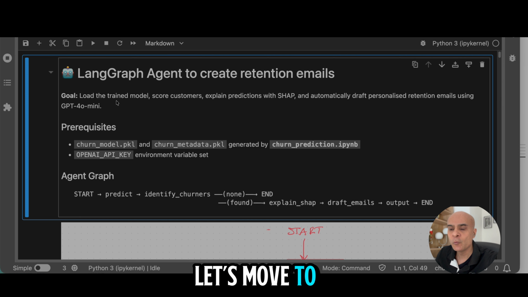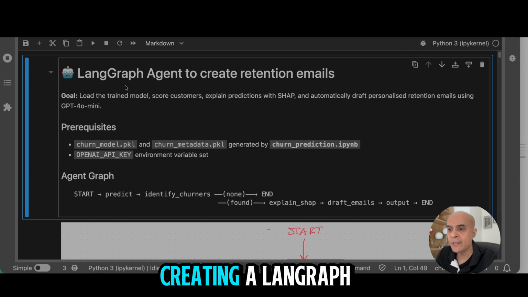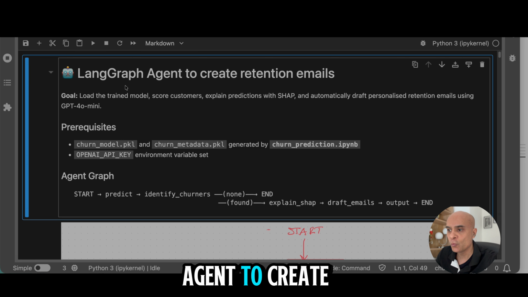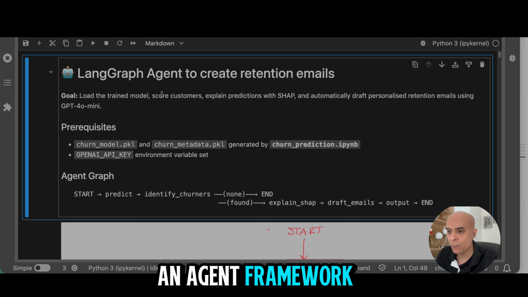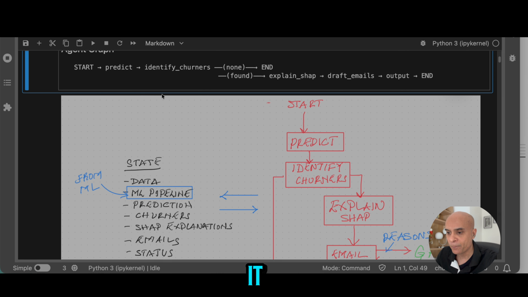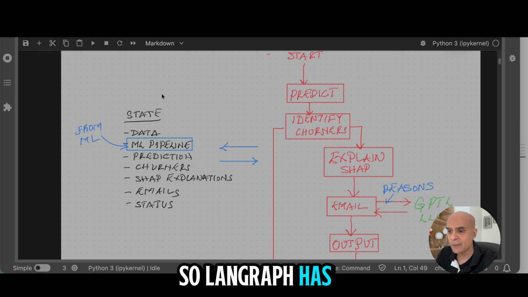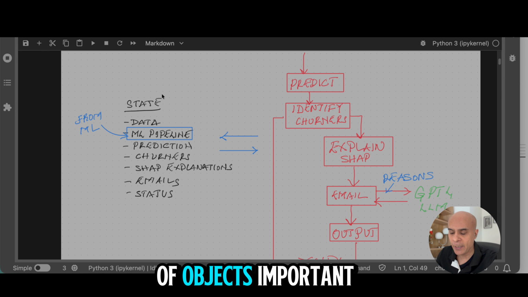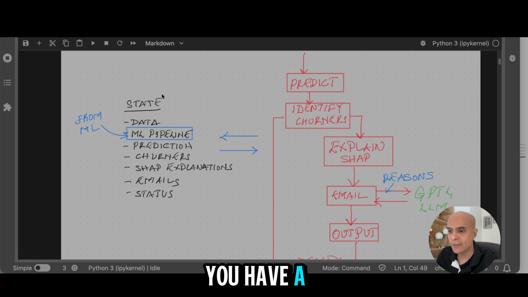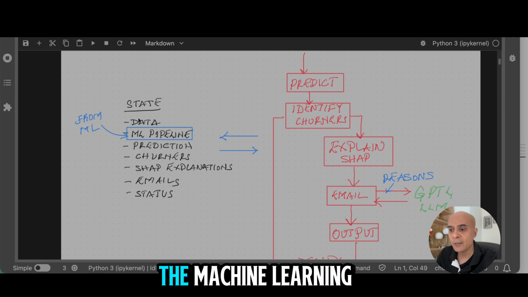Okay, so now let's move to the next part, which is creating a LangGraph agent to create all these retention emails. LangGraph is an agentic AI framework, and let me give you a quick overview of it. LangGraph has basically 2 important kinds of objects. You have a state object, which is going to store all the variables like data, the machine learning pipeline.